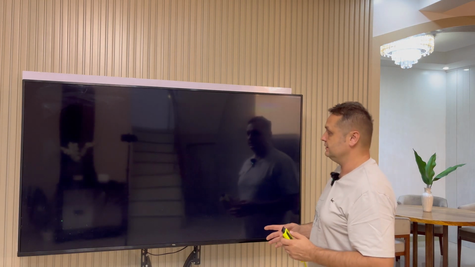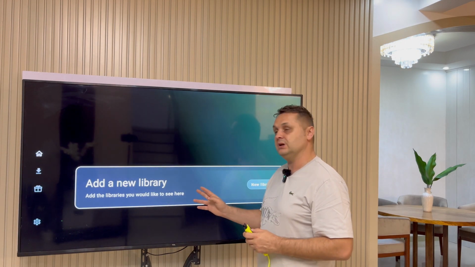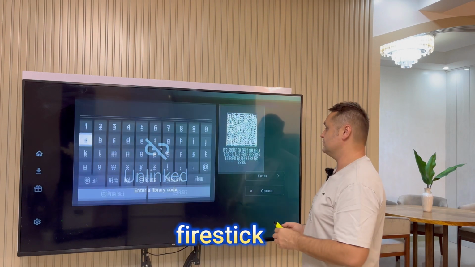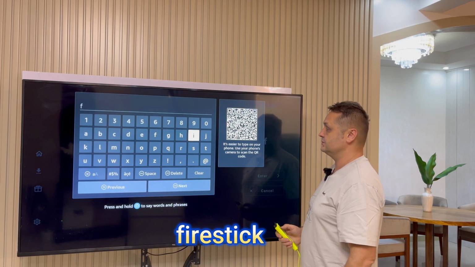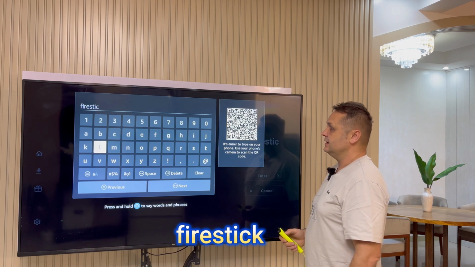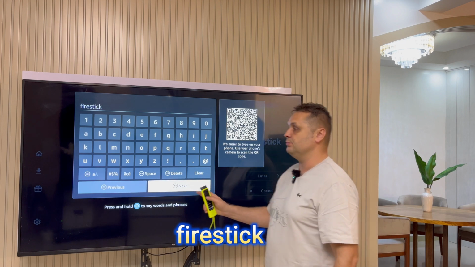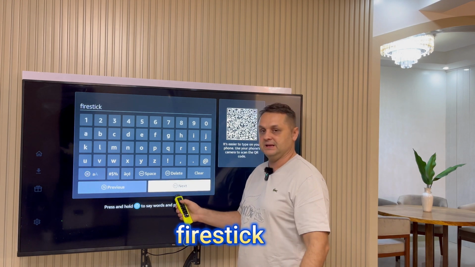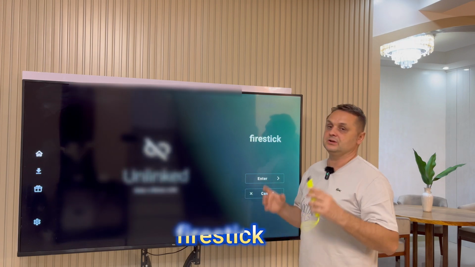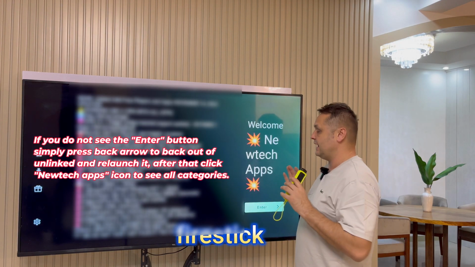Now we're going to be here, and what are we going to do? We're going to click on new library here, and I'm going to put in the code. So the code is Firestick to access the store. Okay, so let's put in Firestick, all lowercase, just like that, and press the next button, but don't press enter the store yet. I'll explain everything in detail. Press next. A screen's going to pop up, and you're going to have a welcome message. Please don't enter the store yet.